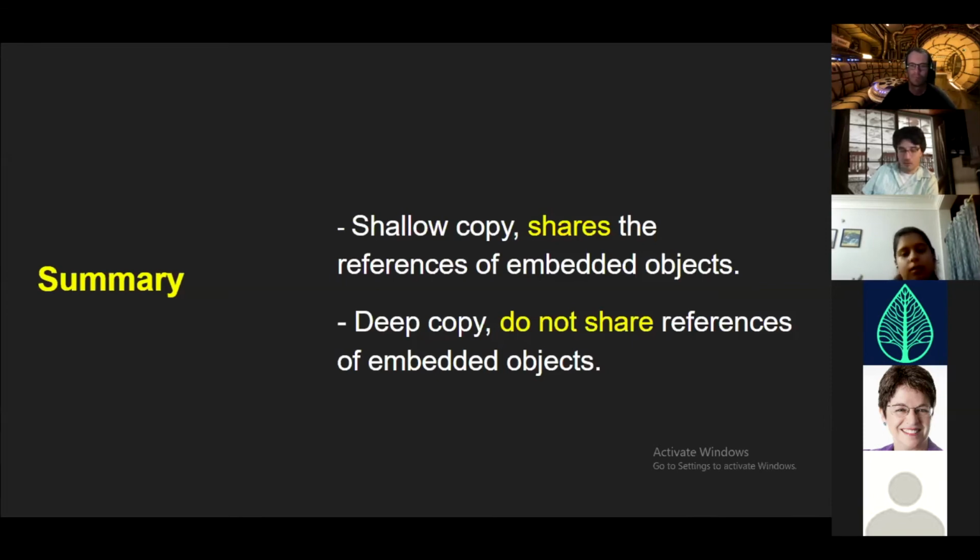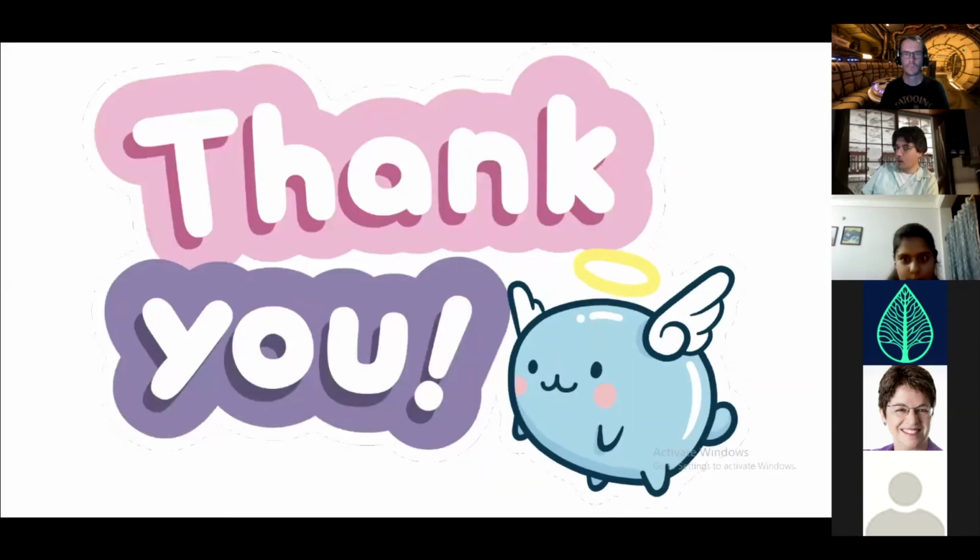Then we discussed shallow copy. In shallow copy, what is to be remembered is that embedded objects share the memory addresses. By references, here I mean memory addresses. And in deep copying, we do not share the memory addresses of the embedded objects. So thank you.